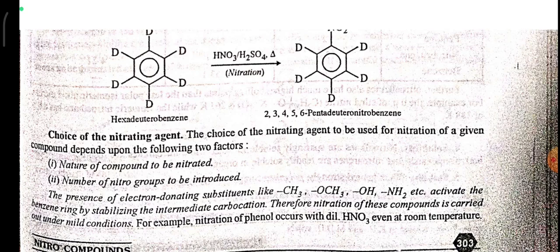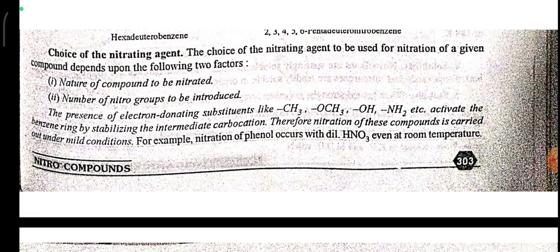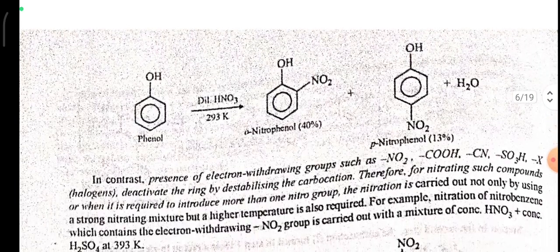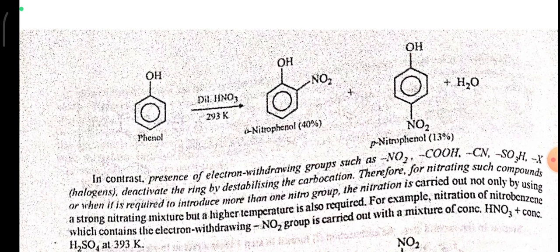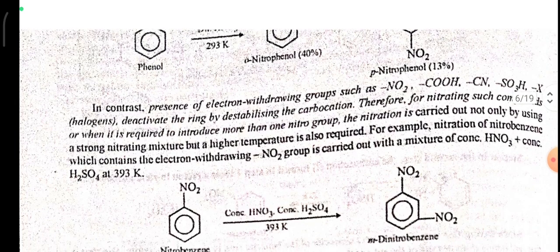activates the benzene ring by stabilizing the intermediate carbocation. Therefore, nitration of these compounds is carried out under mild conditions. For example, nitration of phenol occurs with dilute HNO3 even at room temperature. Here phenol reacts with dilute HNO3 and gives ortho-nitrophenol and para-nitrophenol. Ortho-nitrophenol is the major product here.